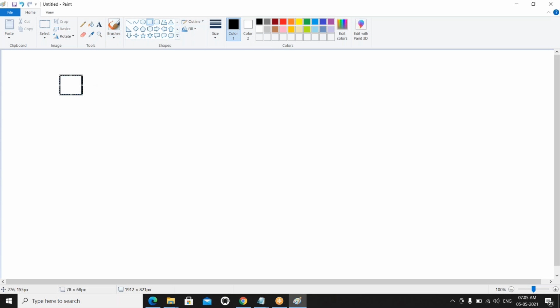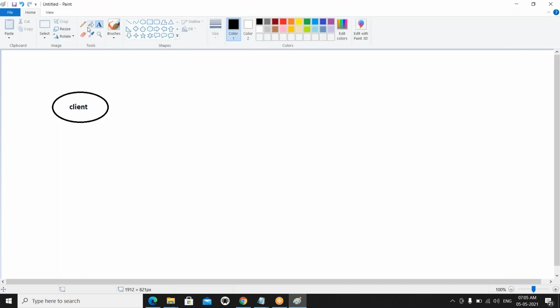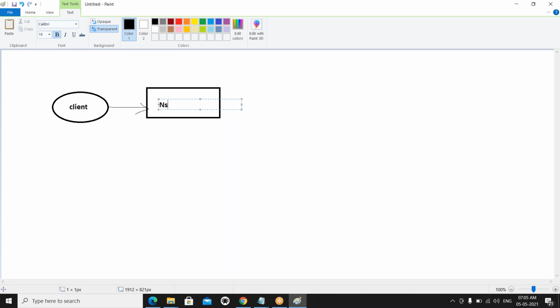Come to here. First, suppose the client is trying to insert some data into the Hadoop environment. Assume this is the client. I want to submit the job into the Hadoop environment. The first request, submitting the job, will be sent to one of the nodes, the name node. The first request will be sent to the name node only.